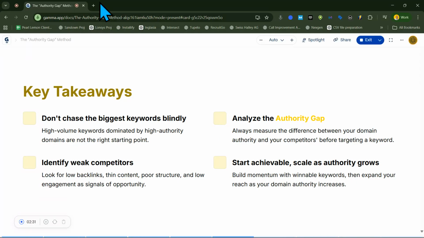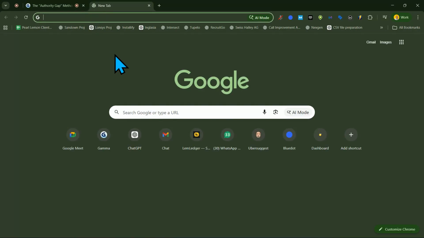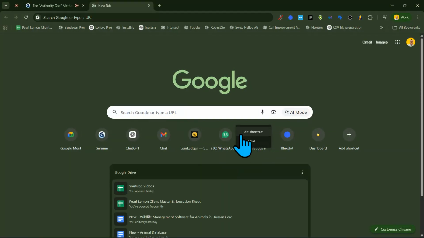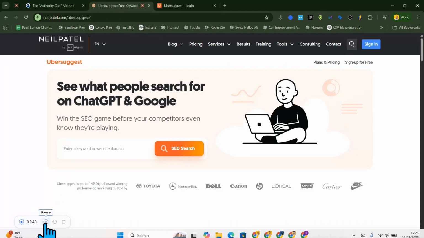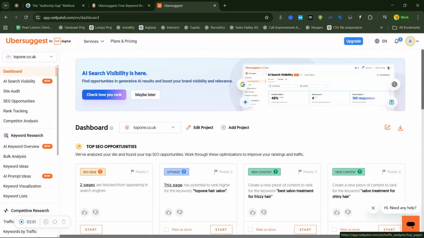Now, this is all wonderful in theory, but let's look at it in practice. Usually, I use Ubersuggest, but you can use Ahrefs, Semrush, or whatever other platform you are most comfortable with. So I'm going to pause right now just to log in. So here we are in Ubersuggest.